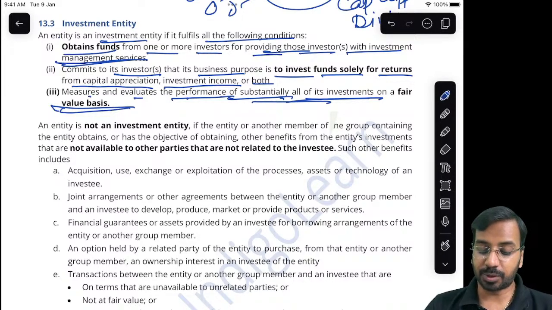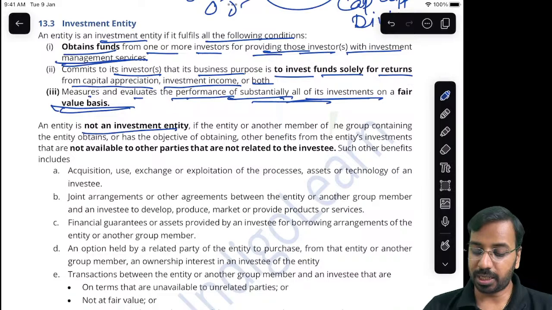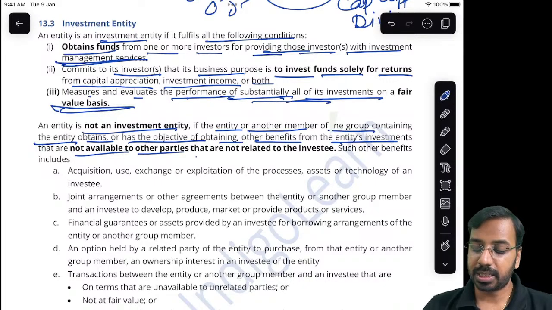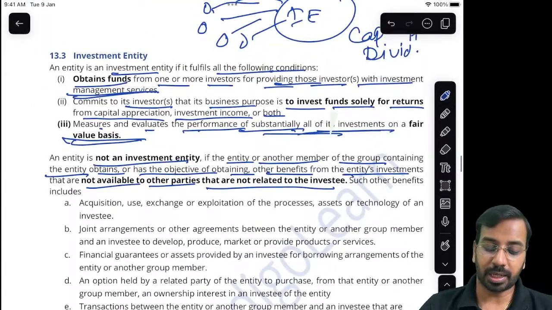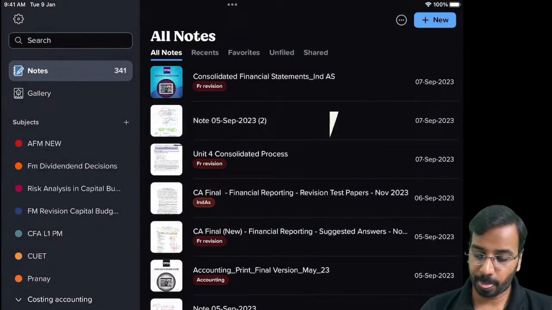Now, there is an exception. An entity is not an investment entity if the entity or another member of the group containing the entity obtains or has the objective of obtaining other benefits from the entity's investment that are not available to other parties that are not related to the investee. Now, this is where it becomes slightly complicated. Let us see what it means.